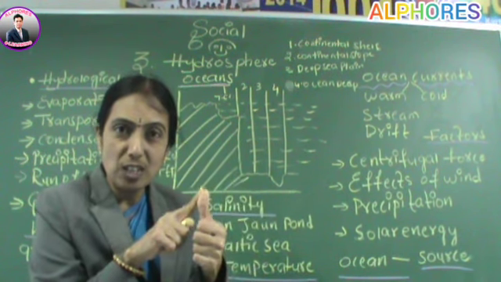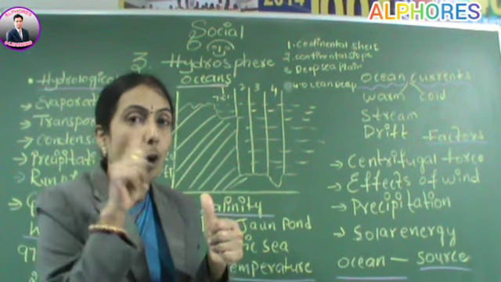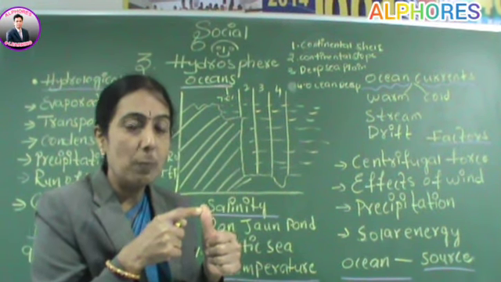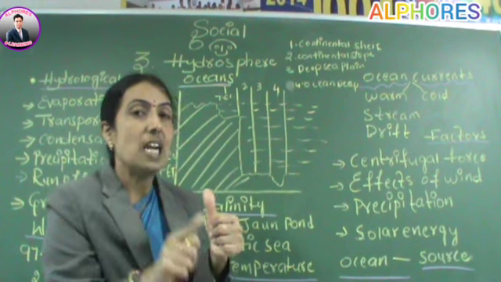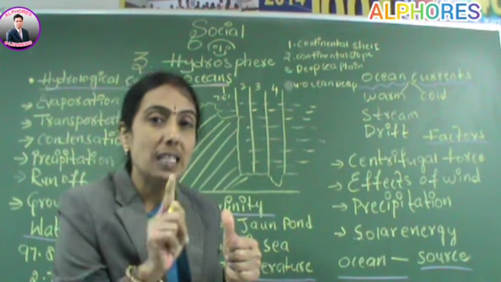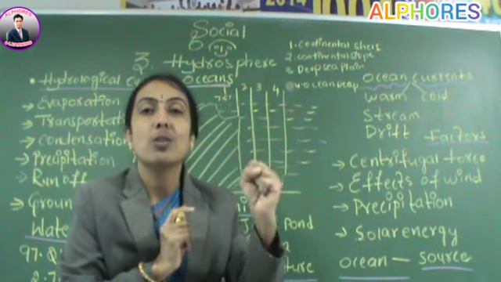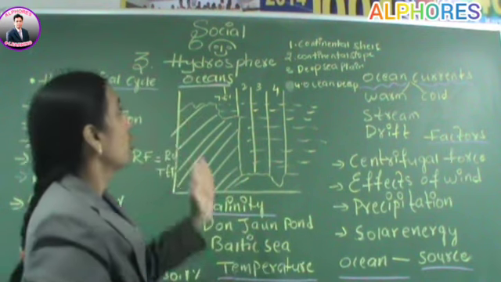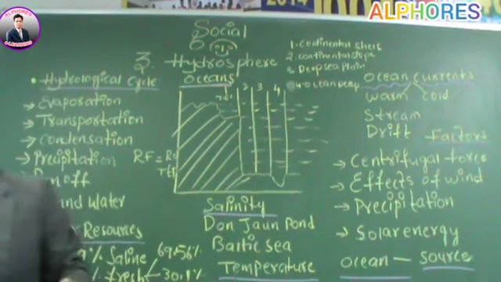The specification is that fishes are available, oil and natural gas are available, and this area is also suitable to build seaports. Right, 5 points you should remember. That's all. Then go to continental slope.